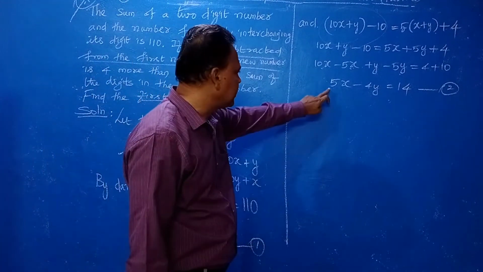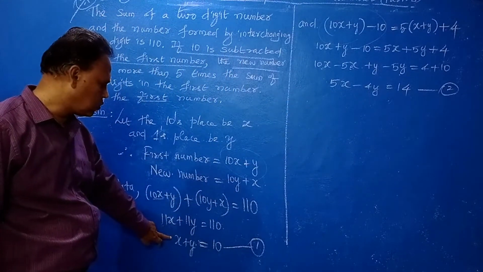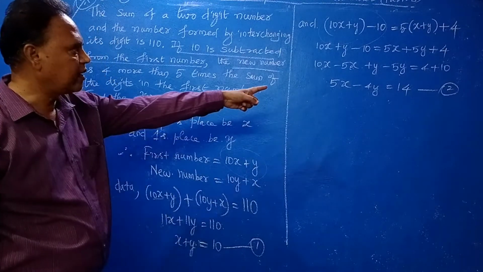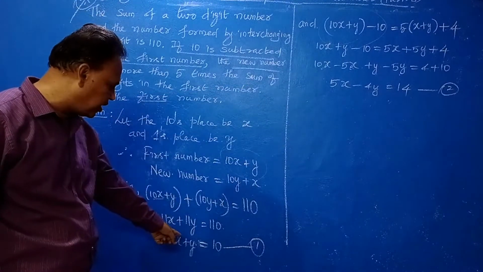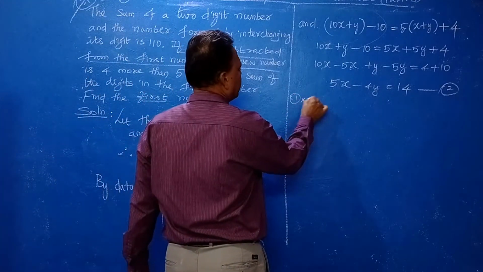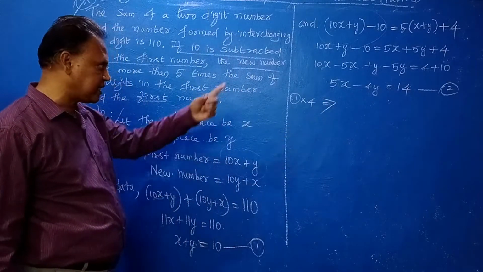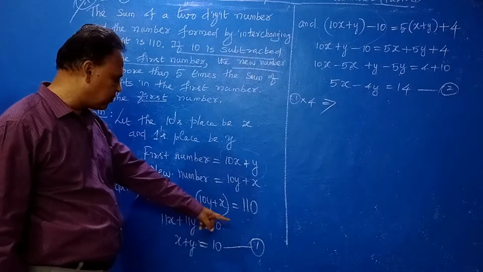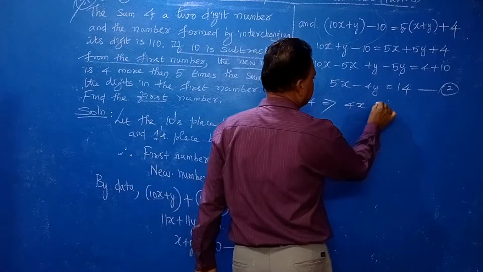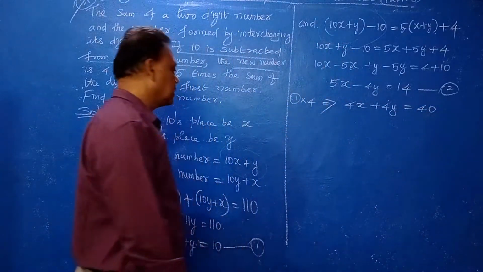Now you compare equation number 1 and 2. In equation 2 the coefficient of y is 4, so equation number 1 into 4 is better. How to make the coefficient the same? That's why I am multiplying equation number 1 into 4, that means 4x plus 4y equal to 40. Right?